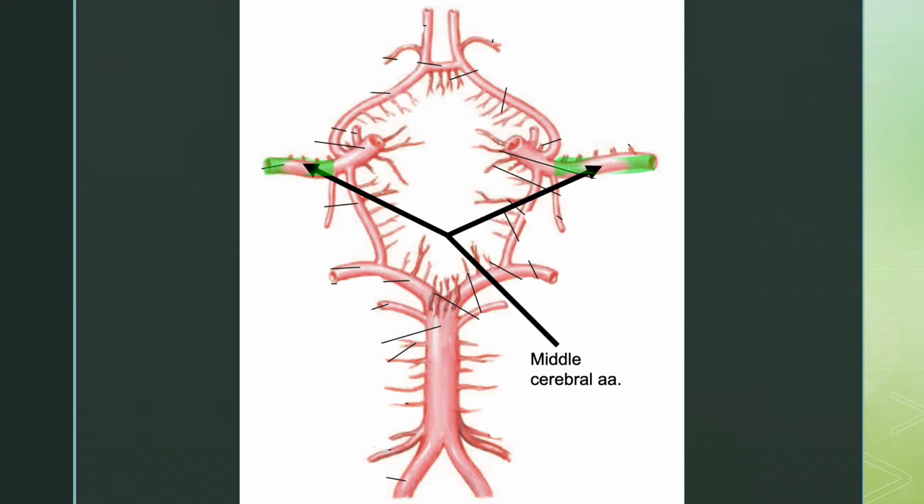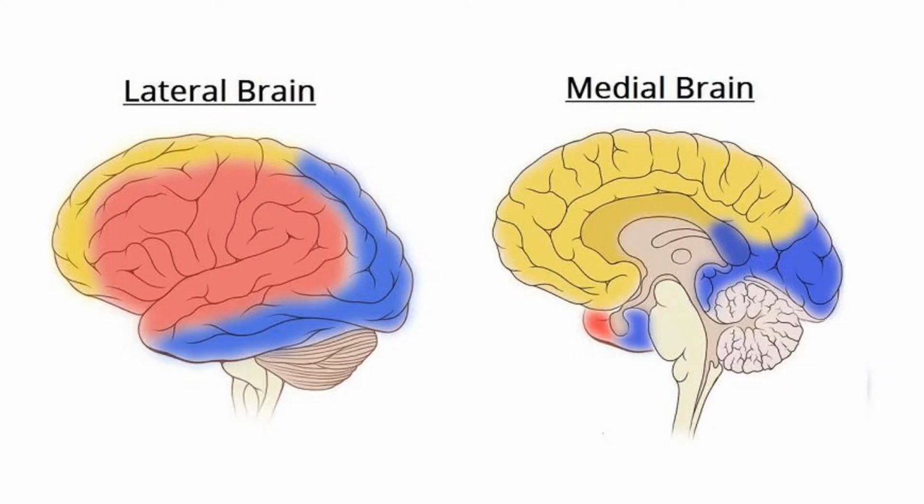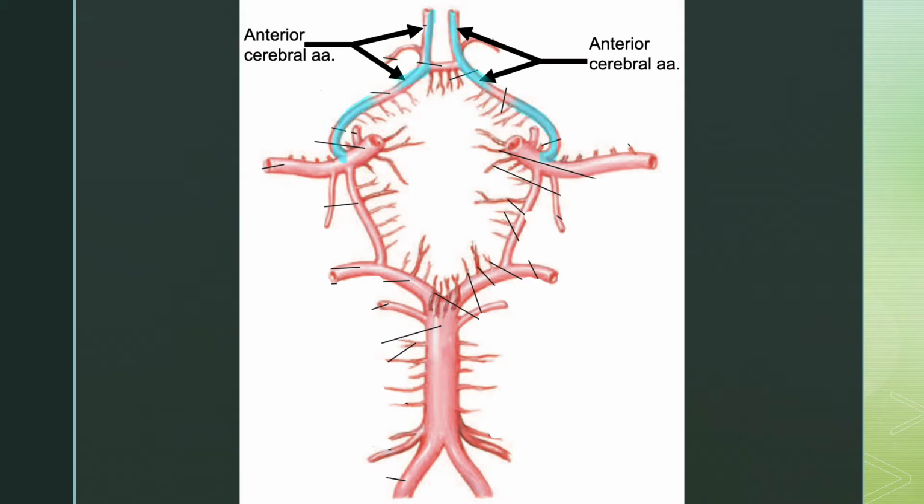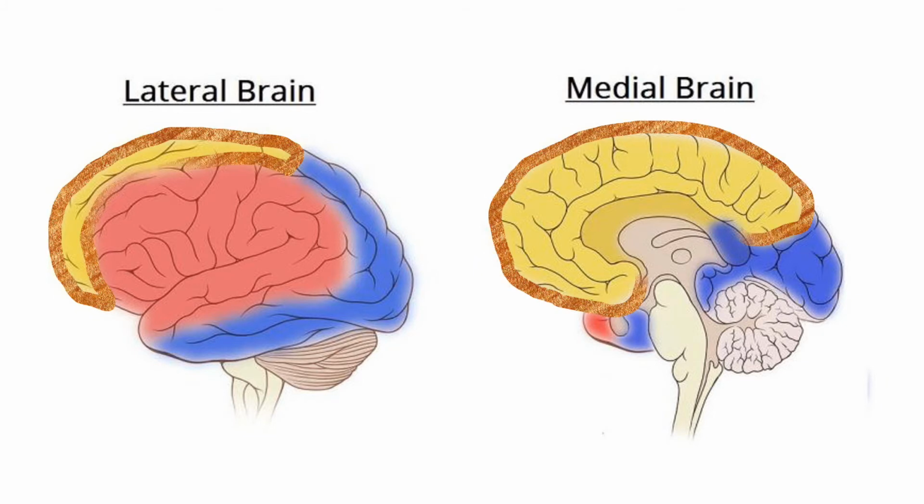The middle cerebral arteries arise from the internal carotid arteries. These arteries supply the lateral surface of the cerebral hemispheres. The anterior cerebral arteries also arise from the internal carotid arteries. These arteries supply the anteromedial portion of the cerebrum.